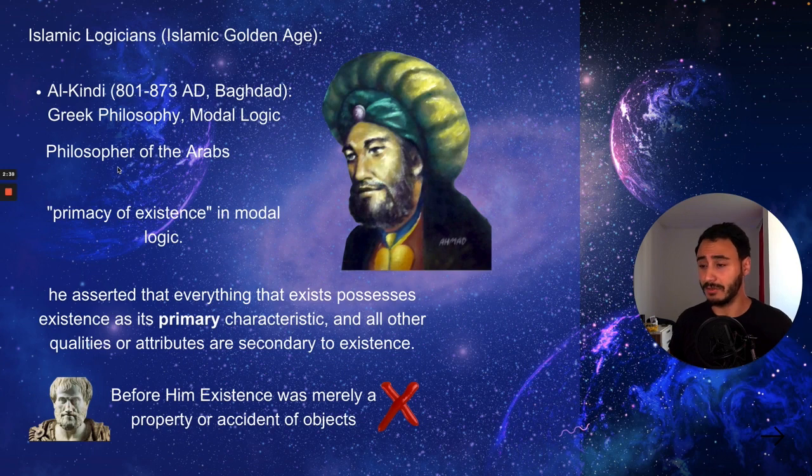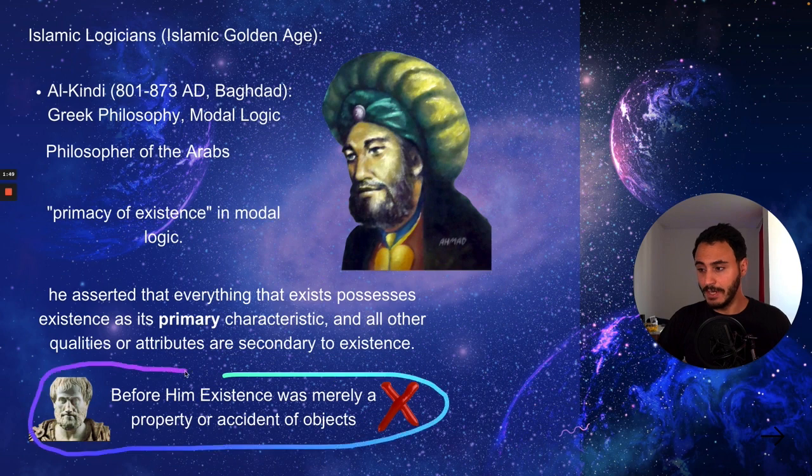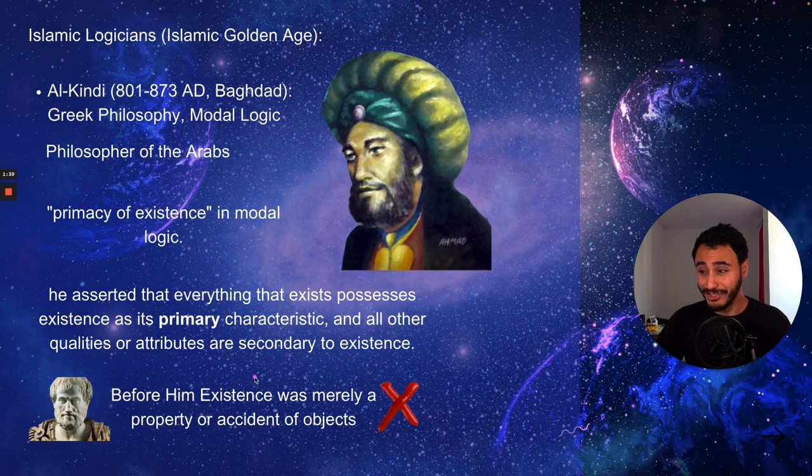He criticized Aristotle and his work. Aristotle was known for thinking deeply about being, the metaphysics. So that's why he had a statement in his writings that existence is a property or accident of objects. Although Al-Kindi criticized that and said that everything that exists possesses existence as its primary characteristic. That means existence is not just a property or attribute of any object or accident of objects. Existence is the main and primary characteristic of an object that's existing, and all the other attributes are secondary.